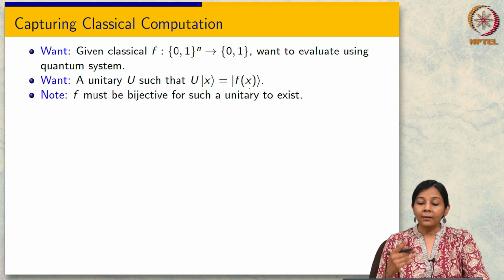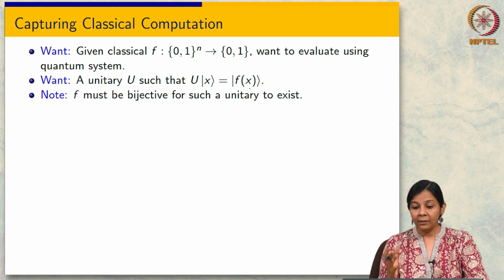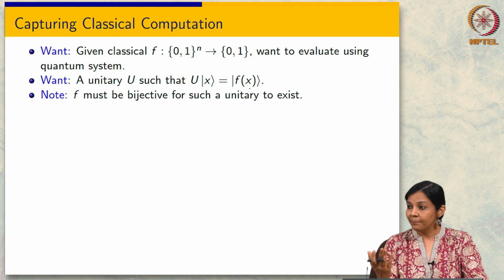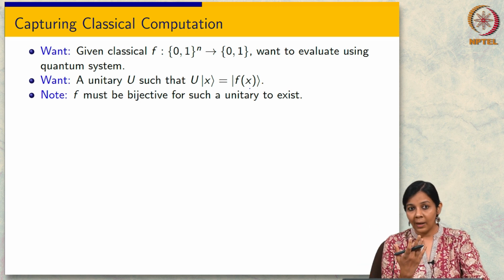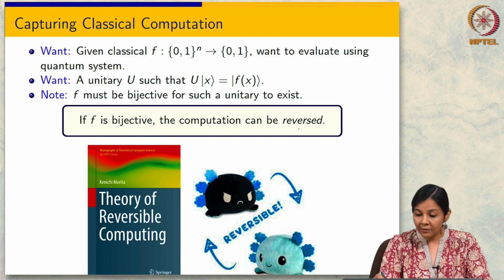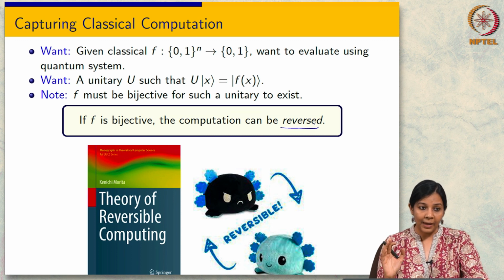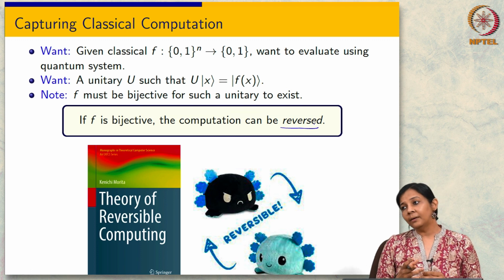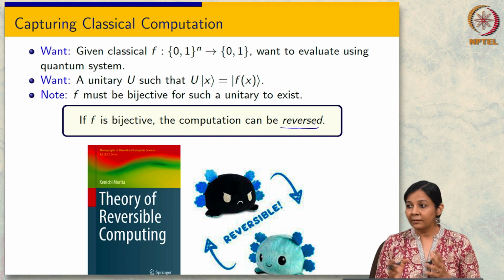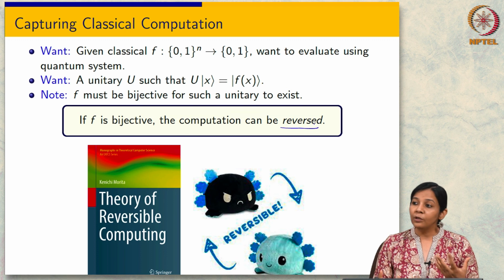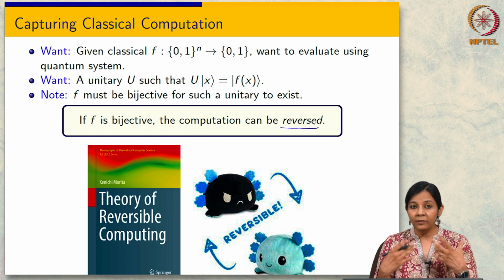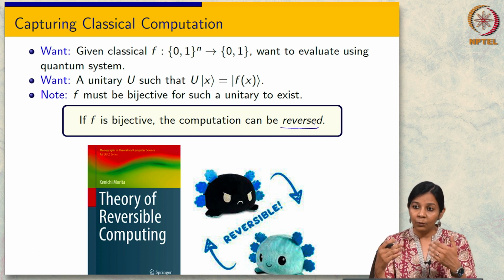And the fact that I need a unitary for this operation means that this function needs to be bijective, right? And if a function is bijective, what does it mean? Basically, I can reverse the computation as well, right? So this brings us to the notion of reversible computation, which we will talk about briefly next. It turns out that reversible computation has actually been studied even without the context of quantum computing for a long time, and the reason for this was that if I lose information in a computation, again from the physical point of view, then a certain amount of energy must be expended.